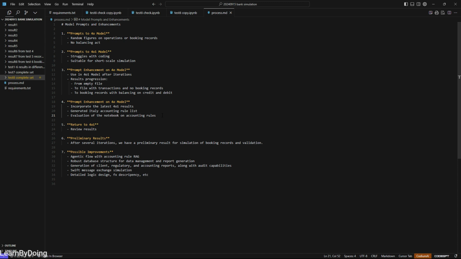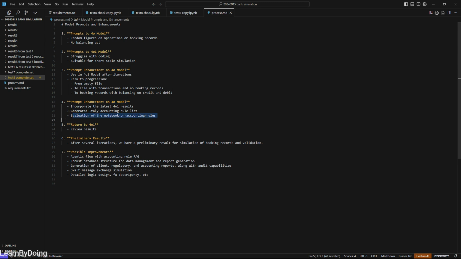The reason is that after several tests, I find that if I use three shots, like three rounds of debugging using the 4.1 model, it may not be as efficient as getting a result from 4.1 and debugging part of the code in the 4.0 model. So I use this iterative process to put the 4.1 model result into the 4.0 model to check and debug, use the 4.0 model to generate the Italian accounting rule list, and to check against the code generated by the 4.1 model, because the 4.1 model is better than the 4.0 model in some cases and more structured.